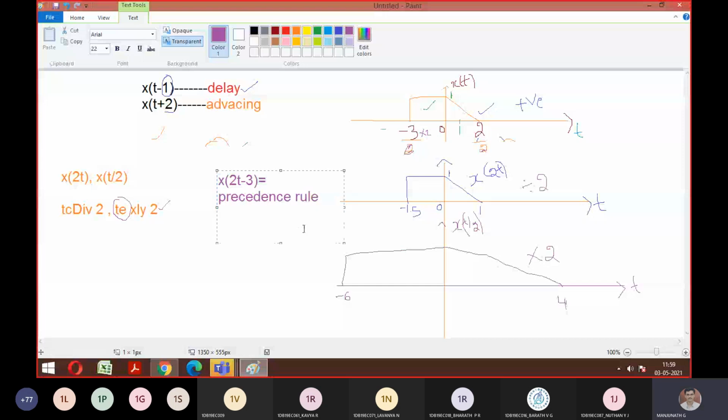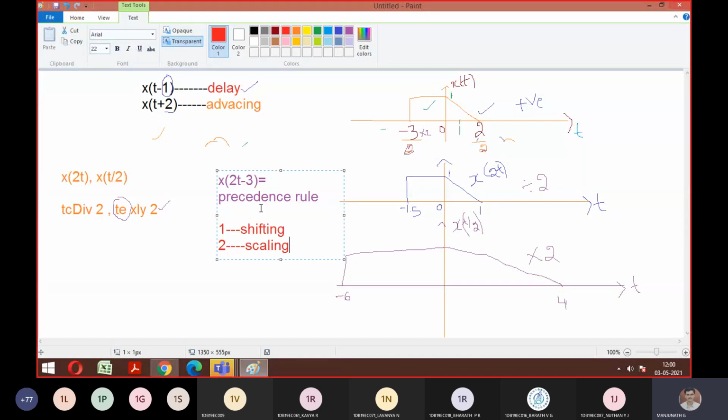According to this rule, first we should do the shifting operation, then followed by scaling. Is it clear, guys? Everyone? Is it okay? Yes, sir. Good. So always remember, whenever you find any type of question, first we should do shifting, and only then will scaling come into the picture. Okay.